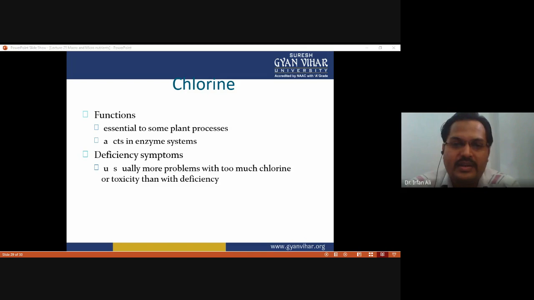For growth and development, micronutrients are required within a particular limit. Below the particular limit it affects plant growth and development, and above the particular limit the micronutrient also affects plant growth and development. So this is the point you have to understand.